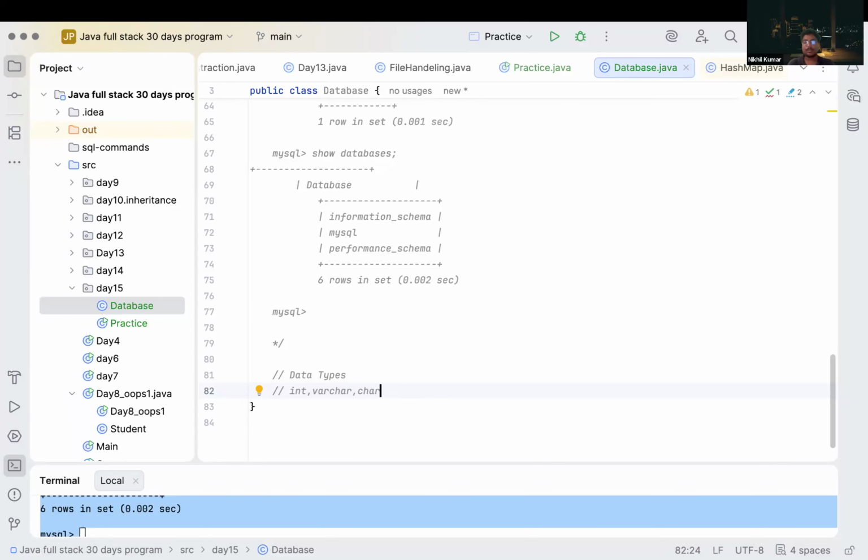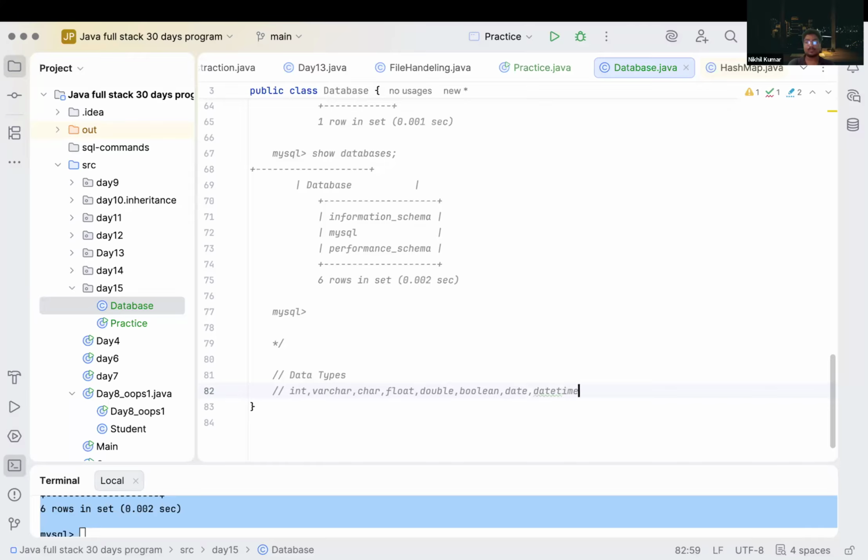Other than this, what do we have? Char, then float, then we have double, and after that double, what did we have? Boolean, and we have date. What is date?